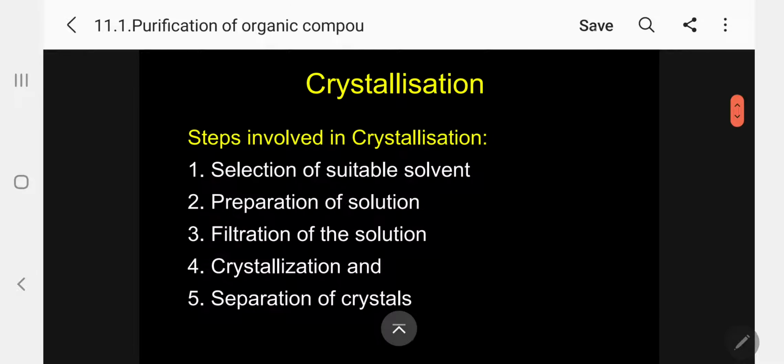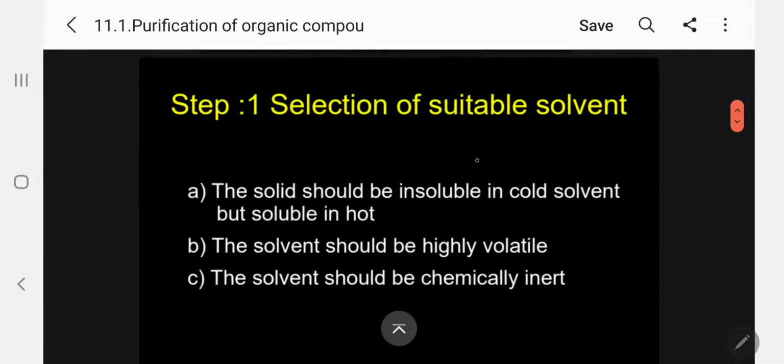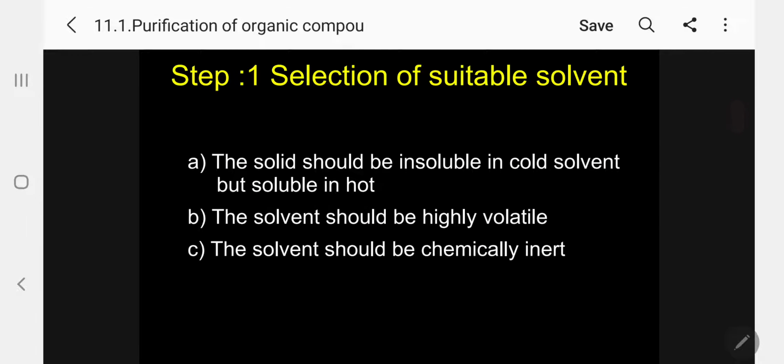So, crystallization involves a number of steps. See here, I will read one by one, kindly listen. Number one, selection of a suitable solvent. This is the most important part of crystallization. Number two, preparation of the solution. Number three, filtration of the solution. Number four, we have to crystallize the solid. Number five, we have to separate the crystals without disturbing them. Kindly follow. These are the steps. So the first step, let me discuss in detail.